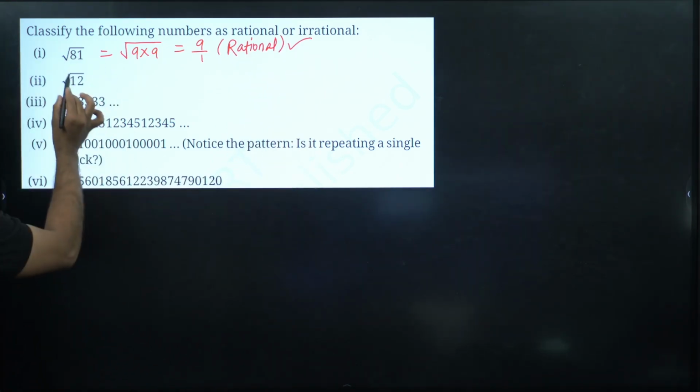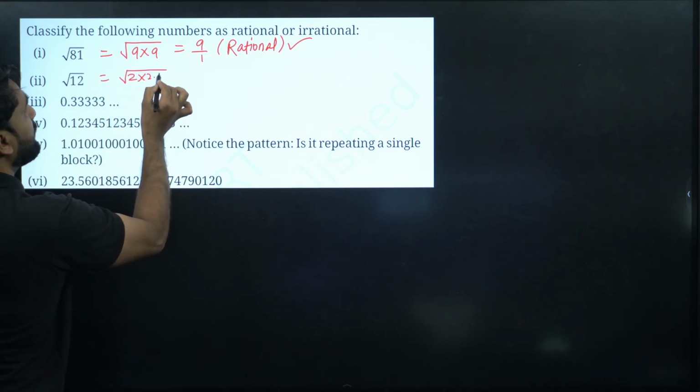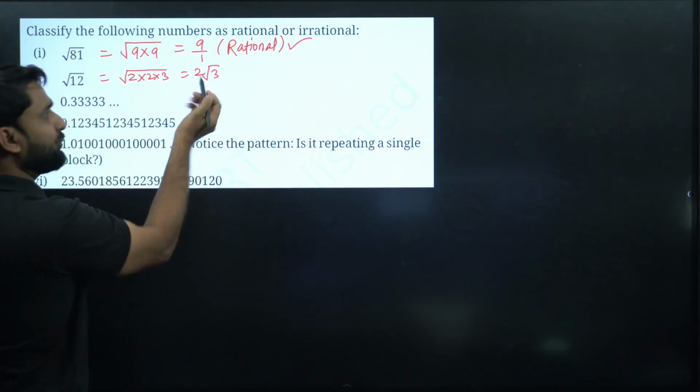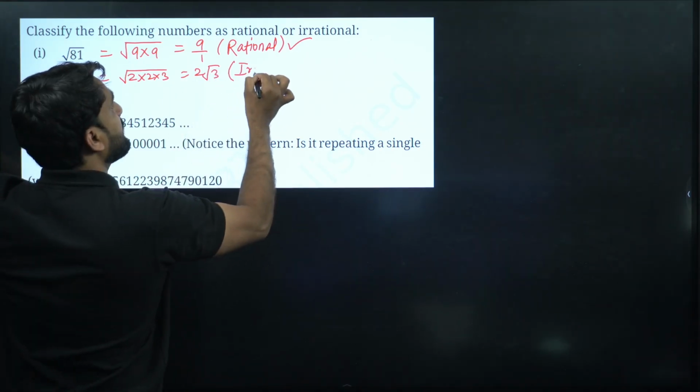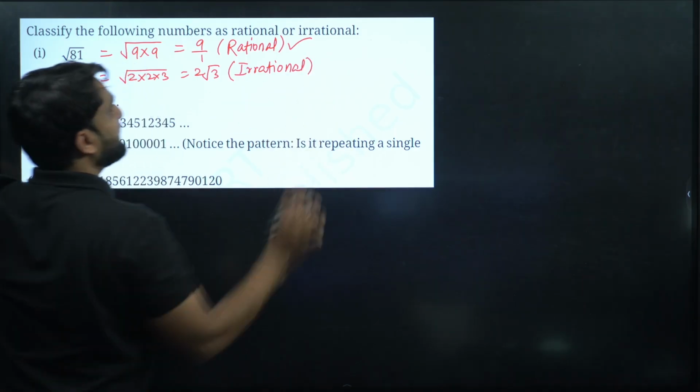Moving ahead, root 12. Root 12 can be written as 2 twos are 4, 3 fours are 12. So this will be 2 root 3. So 2 root 3 is an irrational number. This is an irrational number because the root is there.